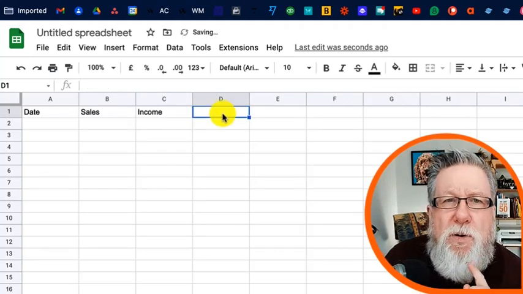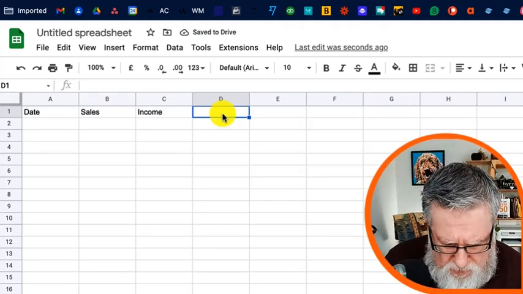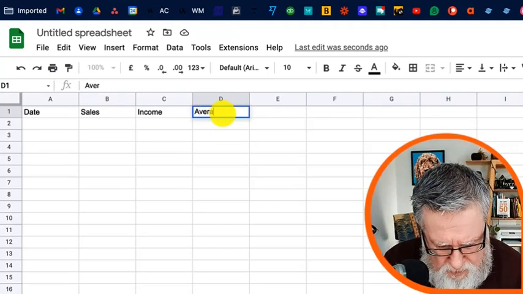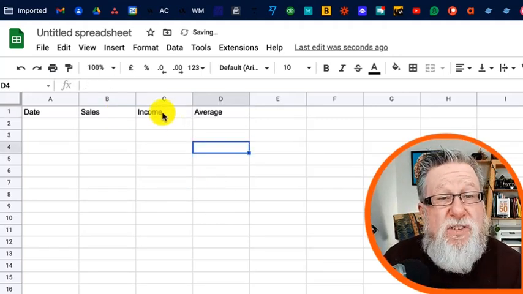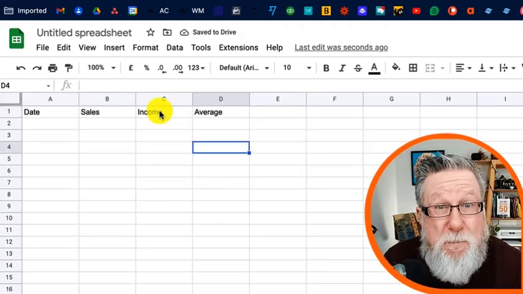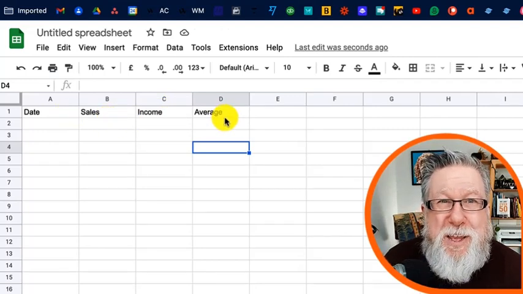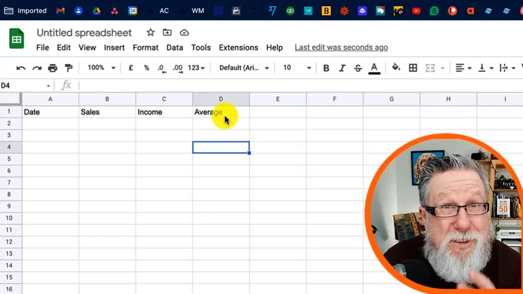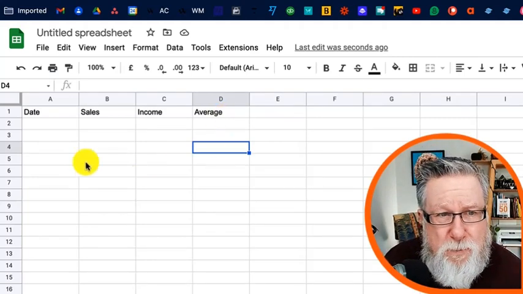But now I want to put in a dynamic piece of data. I want to put in a calculation. I want this to be the average that we earn from each sale. And so that now gives us a structure. We're going to show you a lot of the basis of spreadsheets just by showing you how these 4 columns work and the information that we put in. They're quite simple, as I say, but you can take them to make them very sophisticated based on these principles.